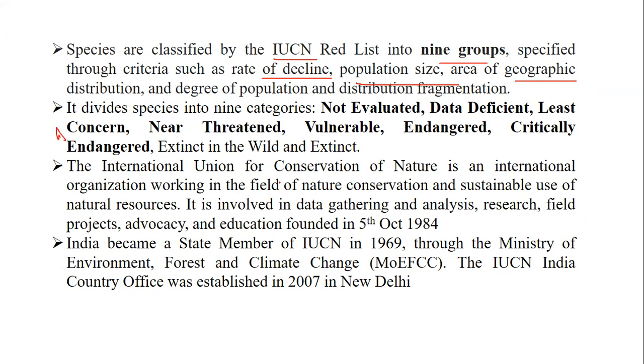So the International Union for Conservation of Nature, that is IUCN, is an international organization again, which is working for the sustainable use of natural resources, and it was founded in 1948. India became a member in 1969 with the help of the Ministry of Environment, Forest and Climate Change. This is of your importance, and the office was established in 2007 in Delhi.